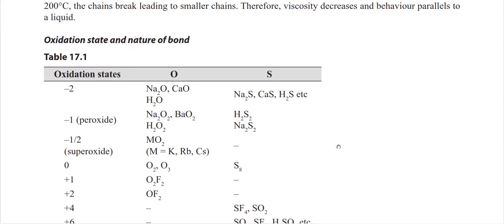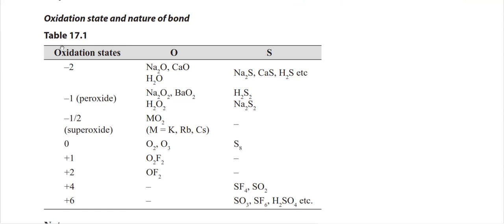Oxidation state of nature: oxygen can form -2 to +2, whereas sulfur forms -2 to +6. Oxygen can form +1 and +2 with the fluorine atom, but the opposite is not true.